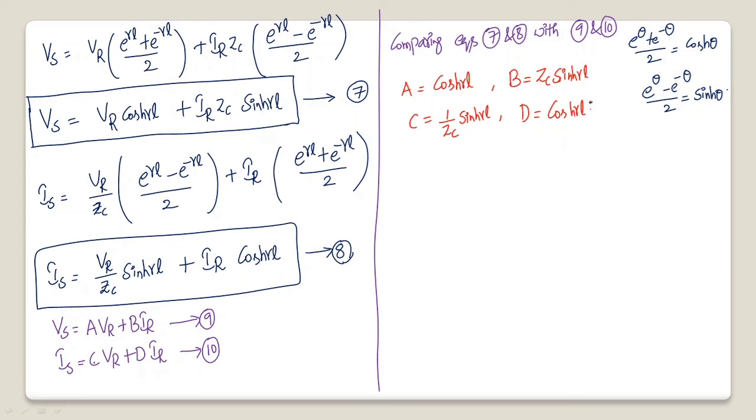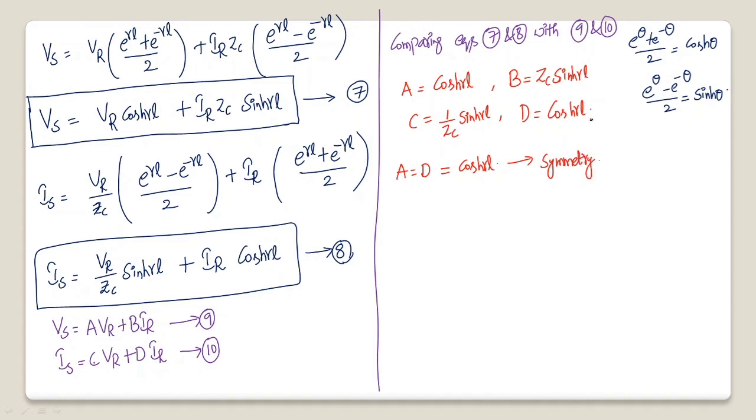Now we need to check whether these ABCD parameters follow the properties of symmetry and reciprocity. For the network to be symmetrical, the condition is A must be equal to D. If you observe A and D, you can see that both are cosh gamma L. This is the symmetry condition.